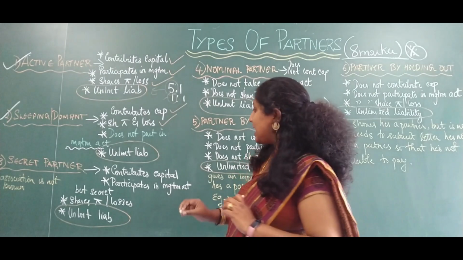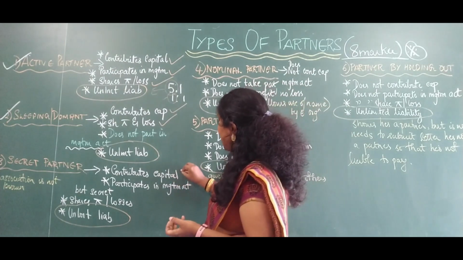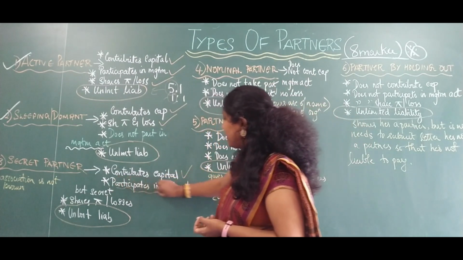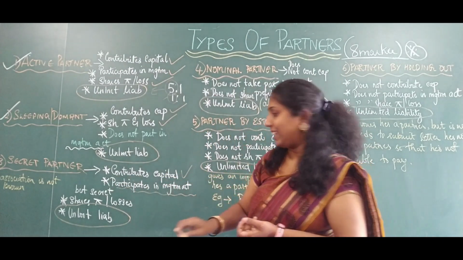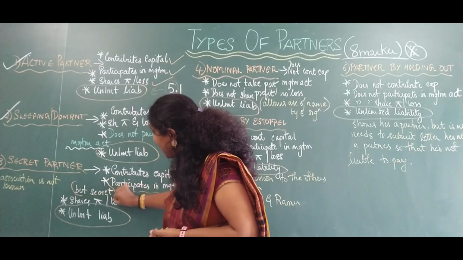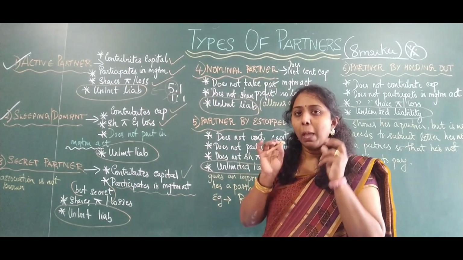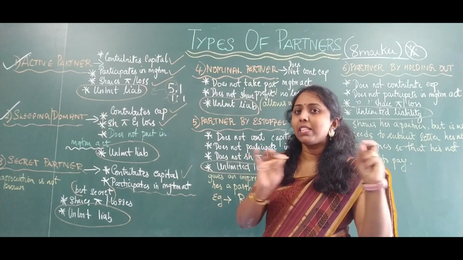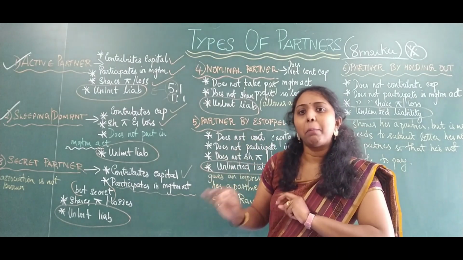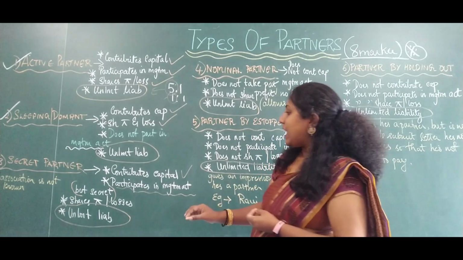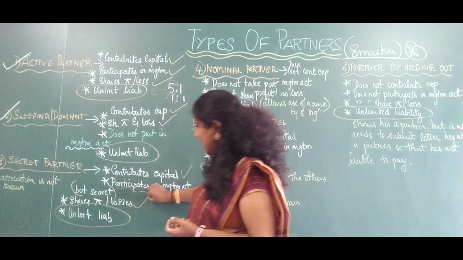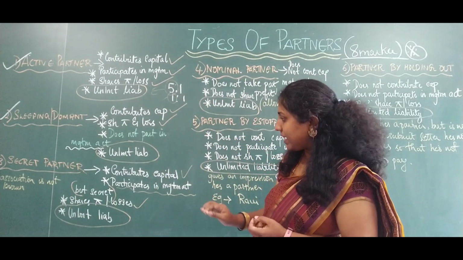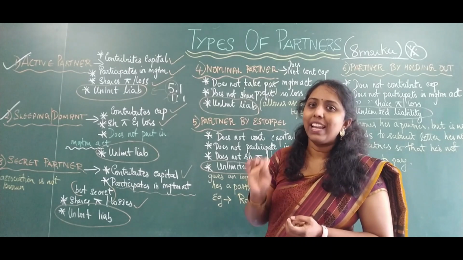So what are the things that he does? He contributes capital. He participates in management activities but in secret. Nobody knows of his existence. So probably some of the partners would know and some other partners would not know. Then he shares profits and losses like the others, depending on the ratios in which he is investing his capital, and he also shares unlimited liability.